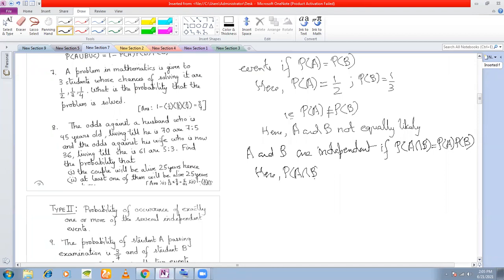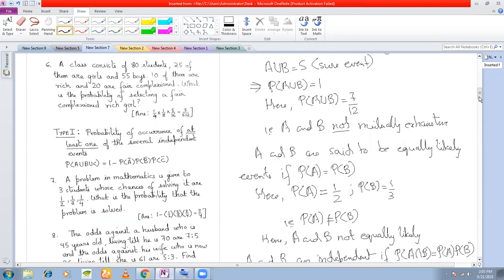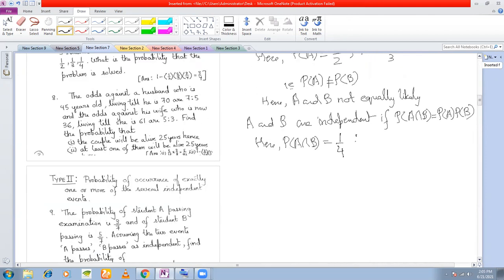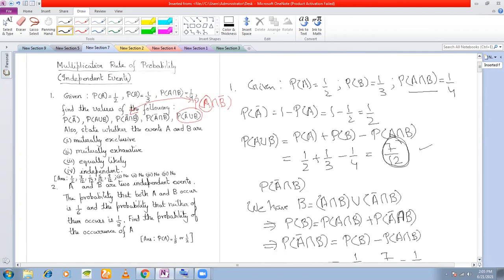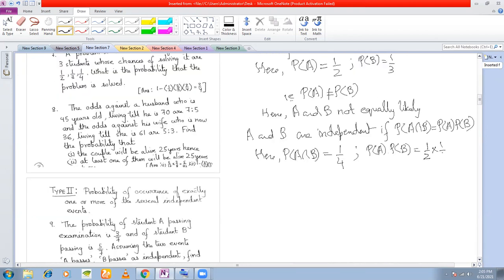What is P(A intersection B) here? 1/4. And what is P(A) into P(B)? P(A) is half and P(B) is 1/3, so half into 1/3 is 1/6. Are they equal? No. That means P(A intersection B) is not equal to P(A) into P(B), that is, A and B are not independent events.